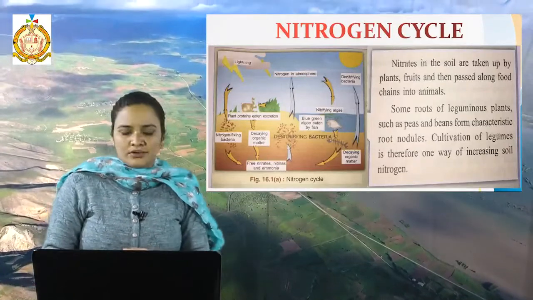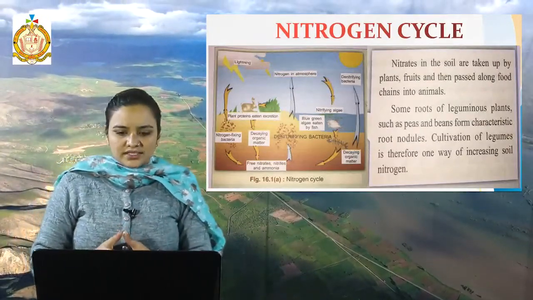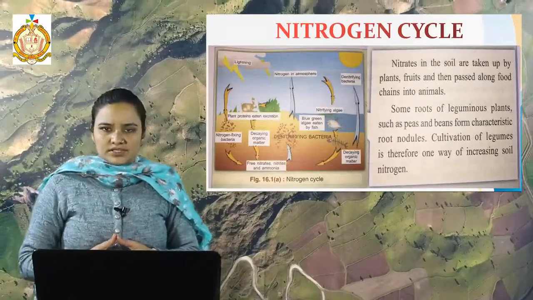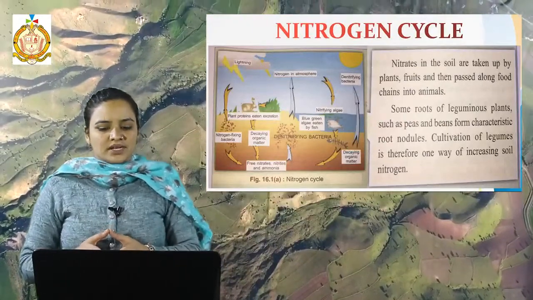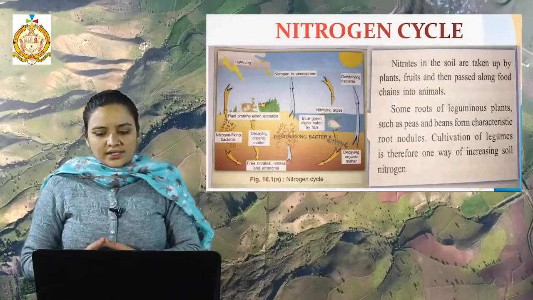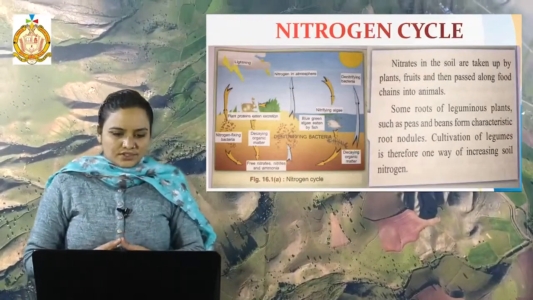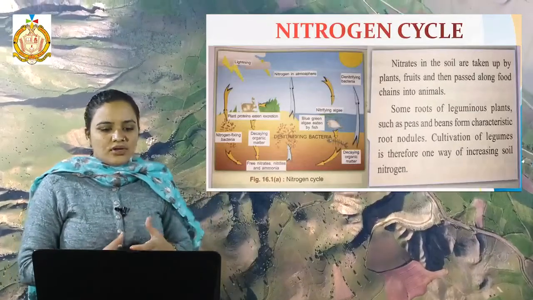So first one, the nitrogen cycle. What is it? The nitrates in the soil are taken up by the plants, fruits, and then passed along food chains into animals. Some roots of leguminous plants such as peas and beans form characteristic root nodules, and the cultivation of legumes is therefore one way of increasing soil nitrogen. In the figure you can see the nitrogen cycle, how it is taking place.